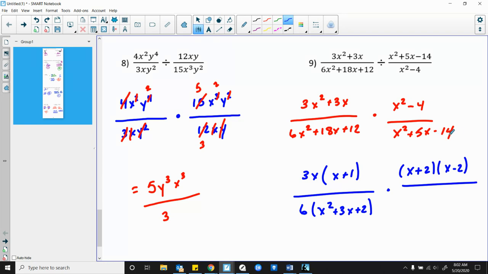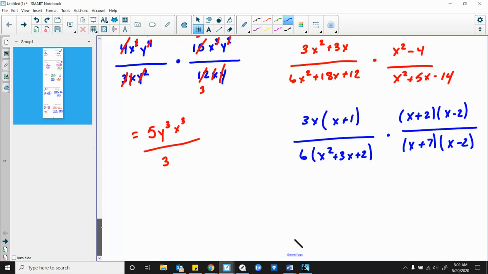What multiplies to get me negative 14 that adds to get me positive 5 would be x plus 7 and x minus 2. I didn't factor this bottom part here yet, so let me factor that real quick. So this would be 6, and then x plus 2, x plus 1.